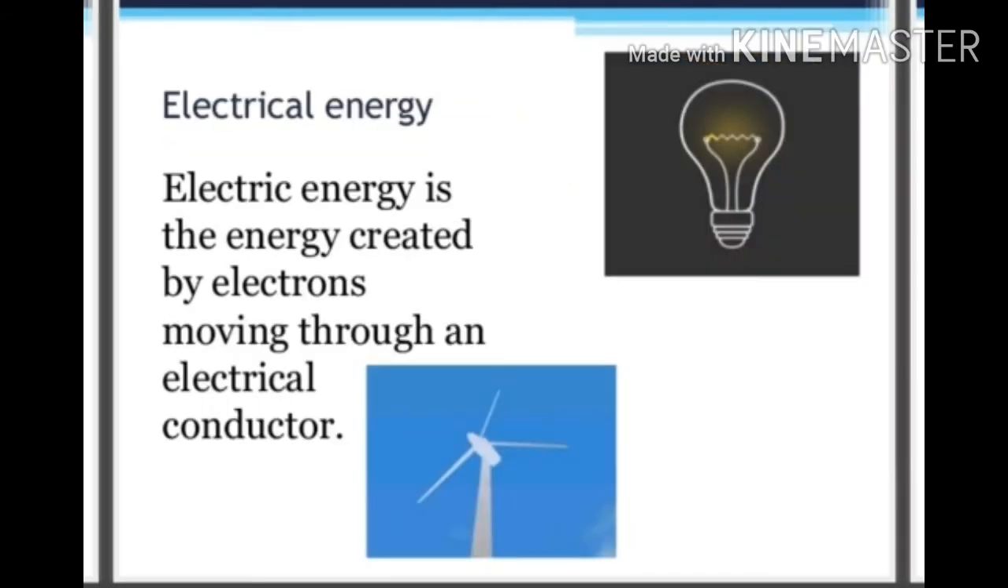Electrical energy. We use electrical energy for running various appliances like television, computer, air conditioner, refrigerator, etc. Electrical energy is the energy created by electrons moving through an electrical conductor. This energy is due to the motion of charged particles like electrons. When the electrons move in the conductor, electric energy is produced.